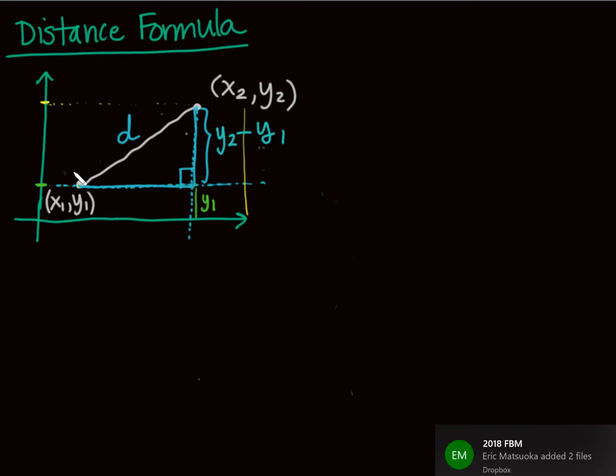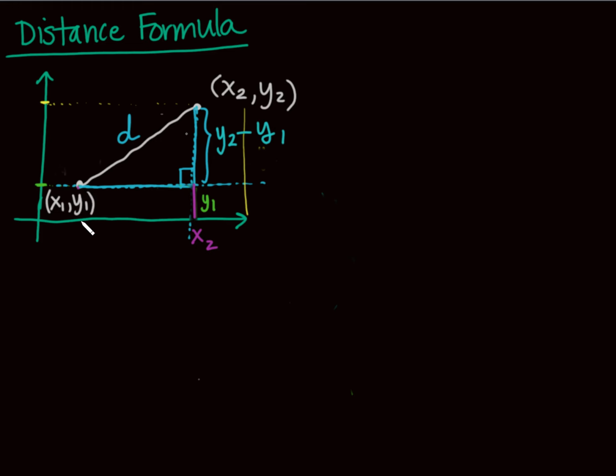What about this distance right here? We're going to have kind of the same idea here. I know that this up to here is x2, and I know up to here is x1. So I basically want everything in between there, so I'm going to just subtract those. Again, this is going to be x2 minus x1. That's going to be that distance.